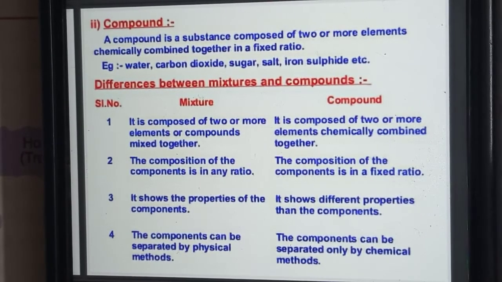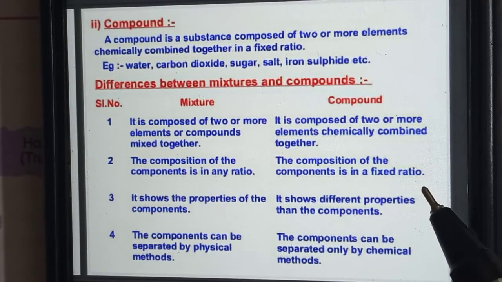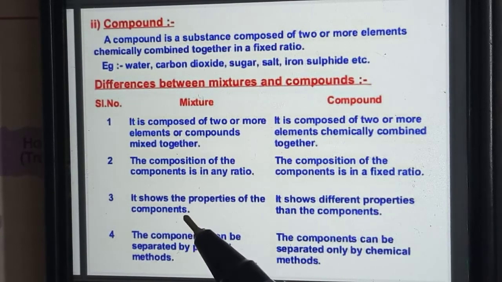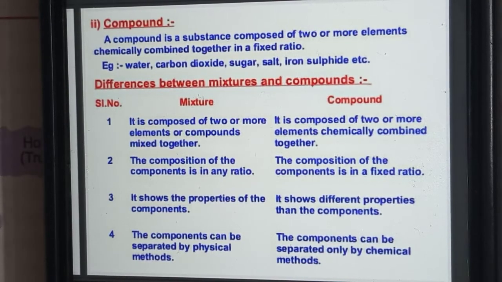Now, about the properties of the components: a mixture shows the properties of its components, but a compound shows different properties than its components. The components of a mixture can be separated by physical methods, but those of a compound can be separated only by chemical methods. So these are the differences between mixtures and compounds.